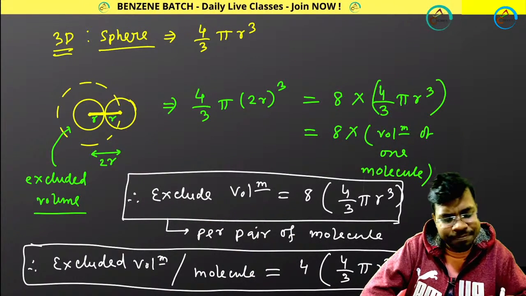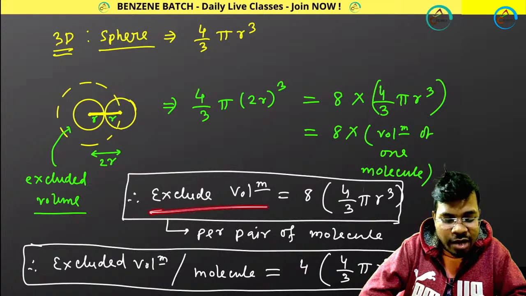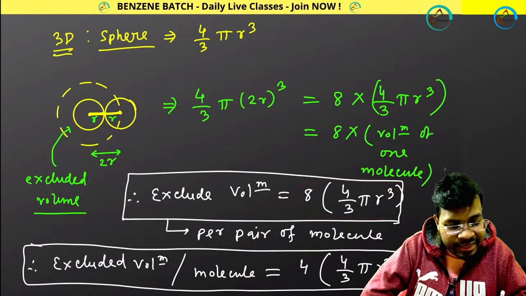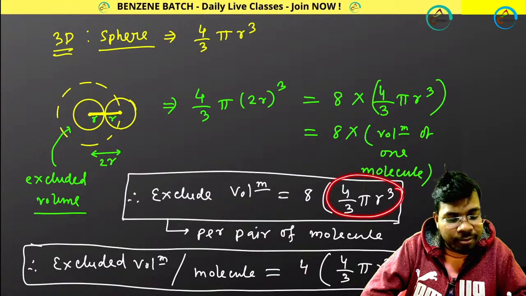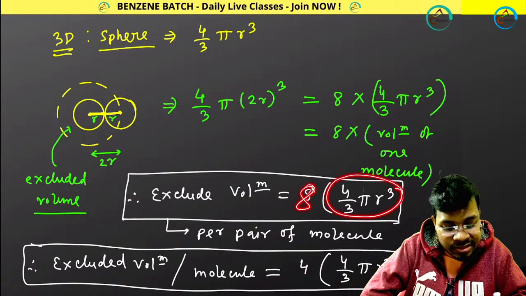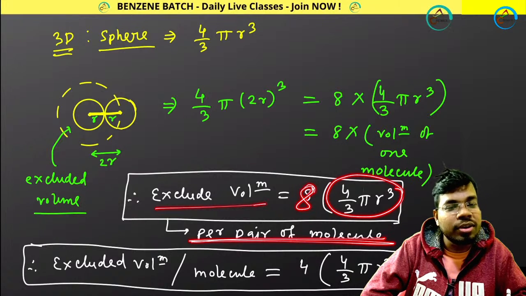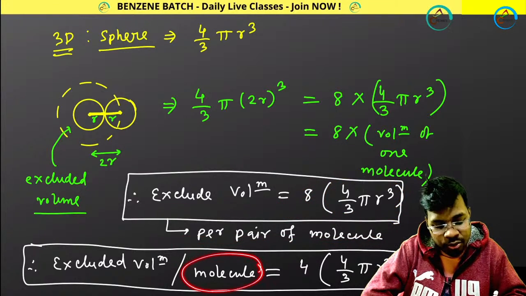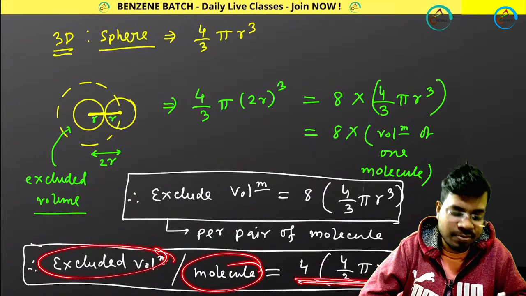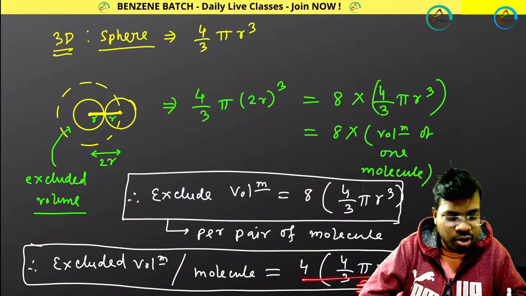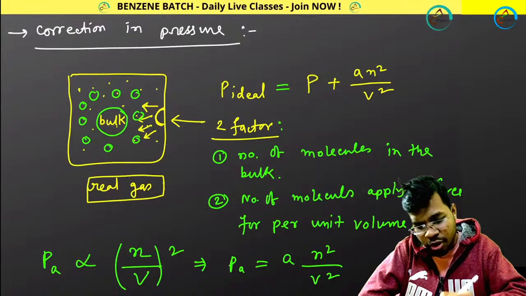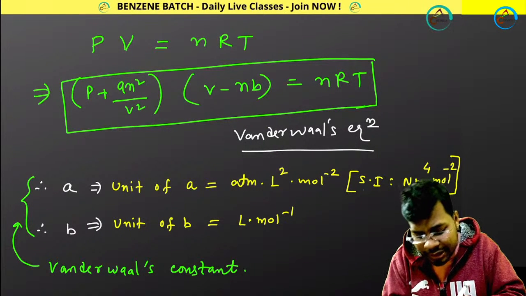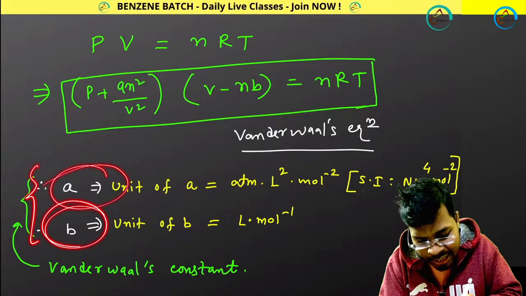I am not going to show you how I am getting this Van der Waals expression, but remember here the excluded volume formula is very important. Excluded volume equals volume of one molecule multiplied by 8, and this formula is for per pair of molecules. If you are considering one molecule, your excluded volume will become this: you have to divide the 8 by 2, so it becomes 4. Then move forward. Correction pressure is done, everything is done. I am not showing you how we are getting this. Remember the unit of a and b.